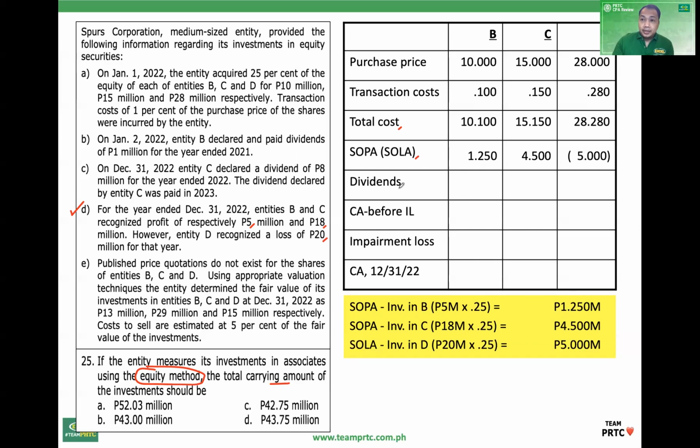Okay, dividends not considered as income but deduction from investment. As noted in number 24, dividends received, entity B. Okay, entity C. D, no declaration.